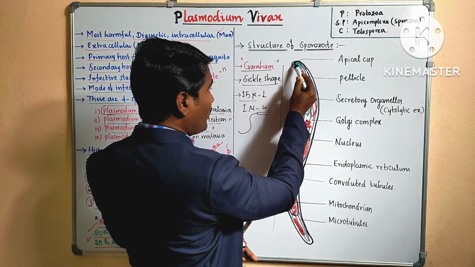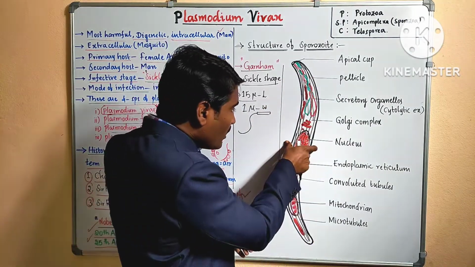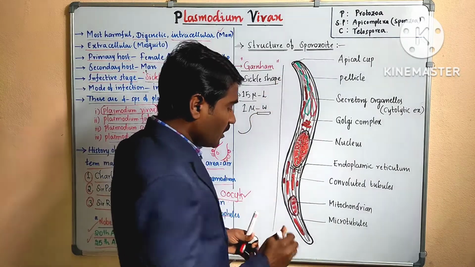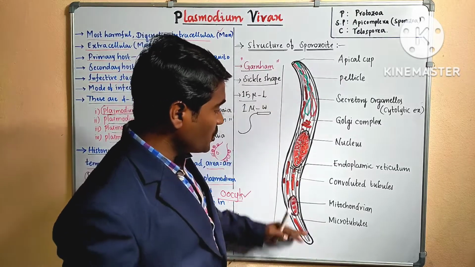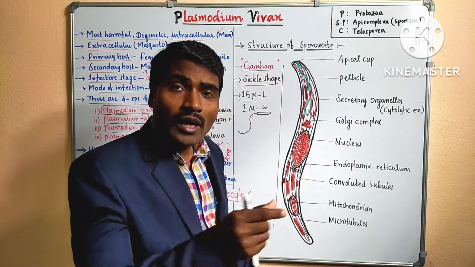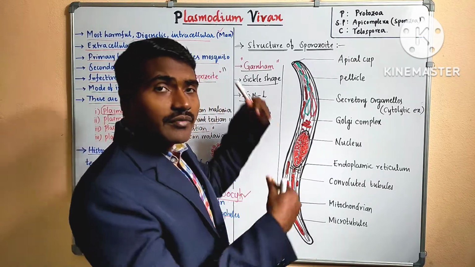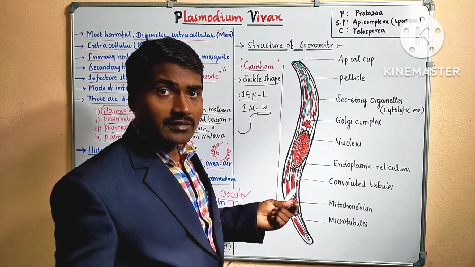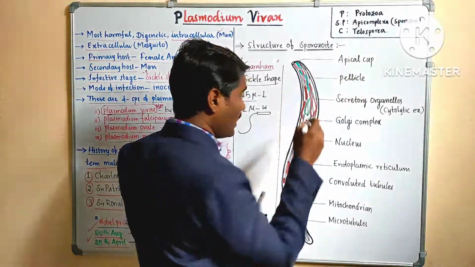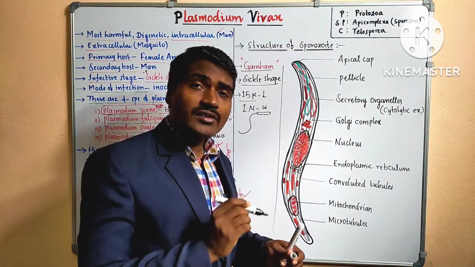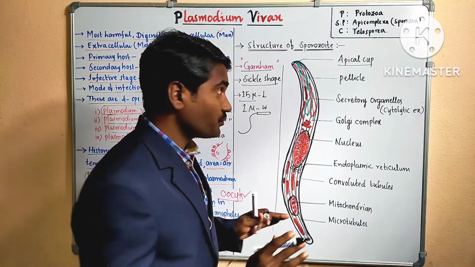Sickle shape is nothing but having a swollen middle and narrow ends at the tips, the anterior and posterior ends are very narrow and the middle is very swollen. So this shape is called a sickle shape. Its anterior end has a small depression, a mouth-like structure, that is called the apical cup.